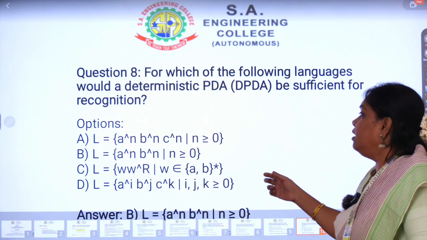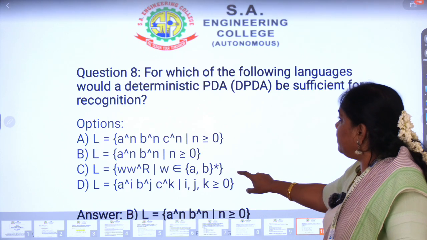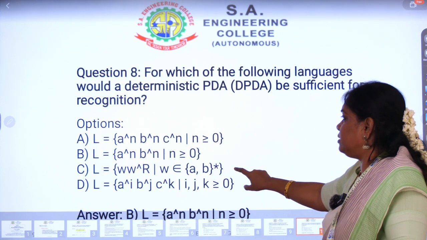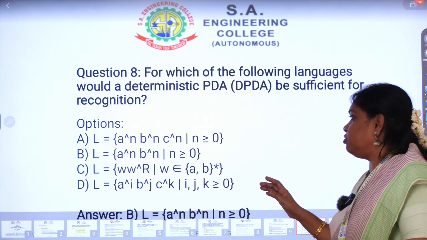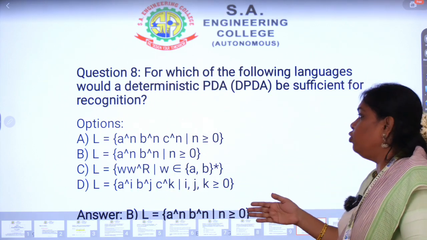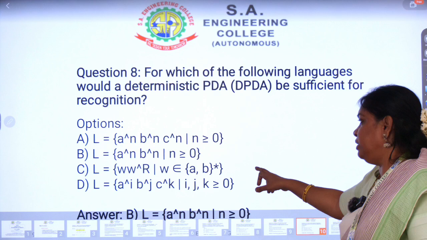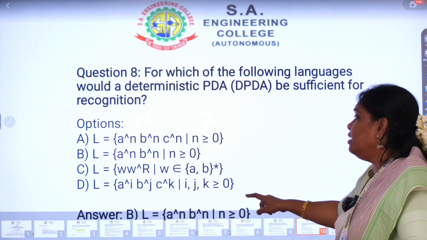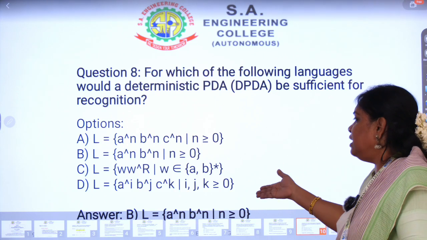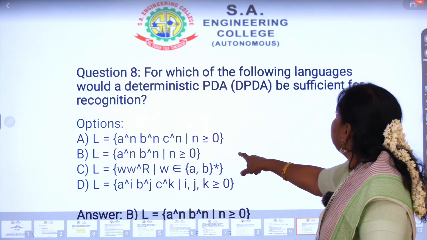But coming to C, WW reverse, a non-deterministic pushdown automaton is possible, since they have not mentioned the midpoint of the language WW reverse, so it comes under non-determinism. For D, A^i B^j C^k, all are different. So D is also not an answer, but here B is the answer.